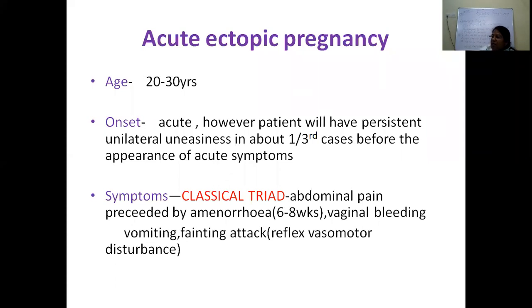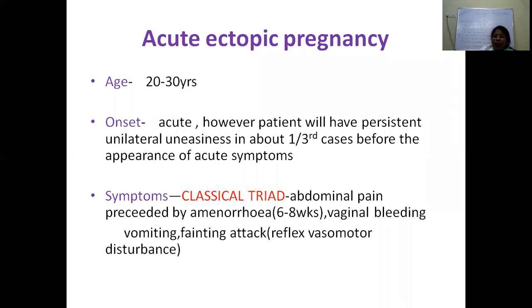So usually this occurs in a young woman around 20 to 30 years of age. The onset is acute. The patient will usually come with acute abdominal pain. So unilateral uneasiness, sometimes the patient can say that she's continuously having dragging abdominal pain only on one side before the appearance of the acute symptom. So abdominal pain, as we have said, is preceded by amenorrhea and vaginal bleeding.